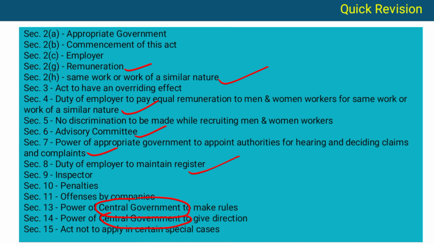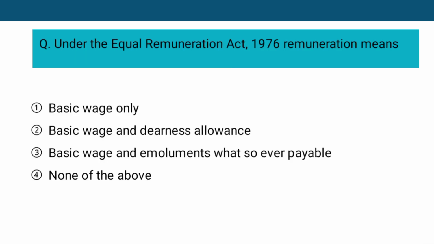Okay, so this slide is very important. It is the duty of the employer to pay the equal remuneration. This point is important. Power of appropriate government to appoint the authorities. And power of central government to make the rules, and power of central government to give the direction. It is the duty of employer to maintain the registers. Okay, these points are very important. So let's start our MCQ series.